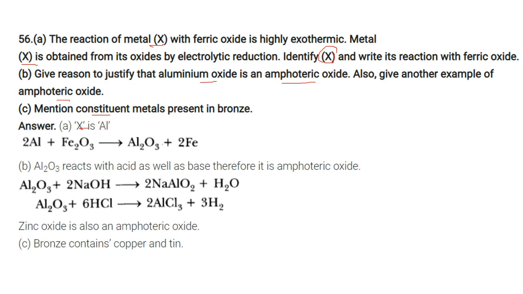X is aluminum. Aluminum combines with Fe2O3 to give Al2O3 and iron. Al2O3 reacts with acid as well as base, so it is called amphoteric. Al2O3 combines with the base to form NaAlO2, and with the acid to form AlCl3. Zinc oxide is also an amphoteric oxide. Bronze consists of copper and tin.